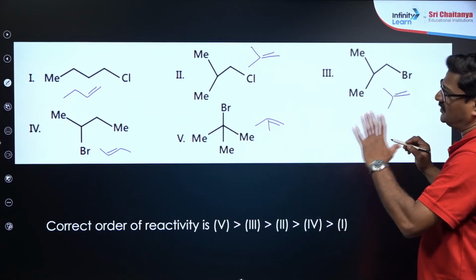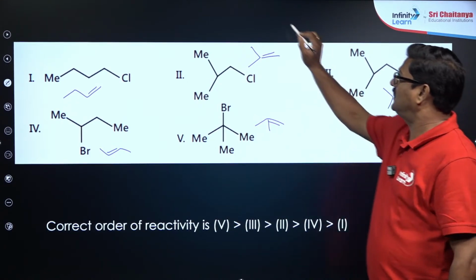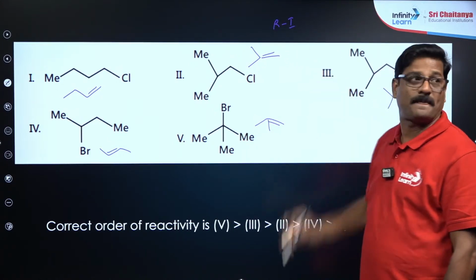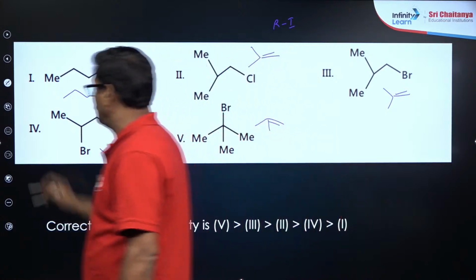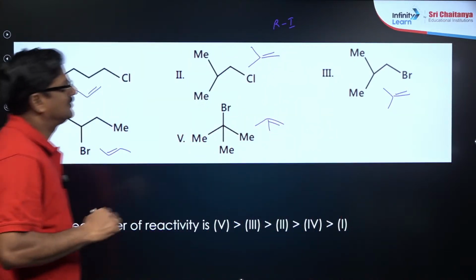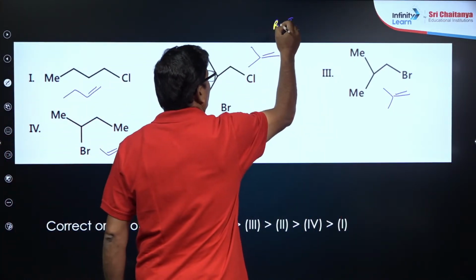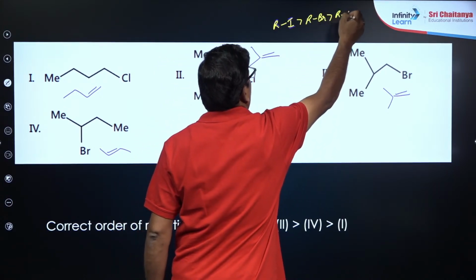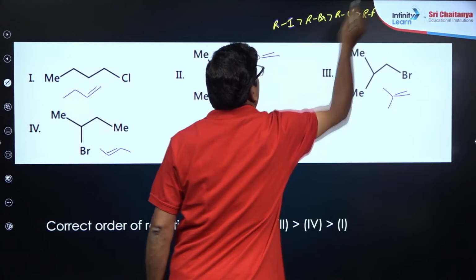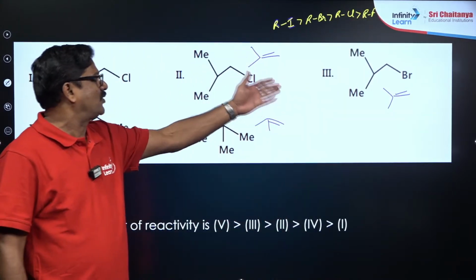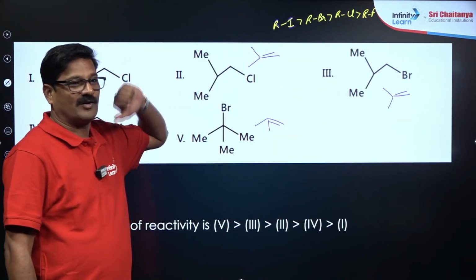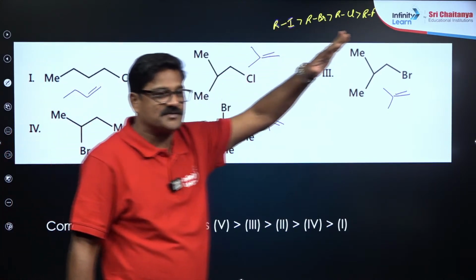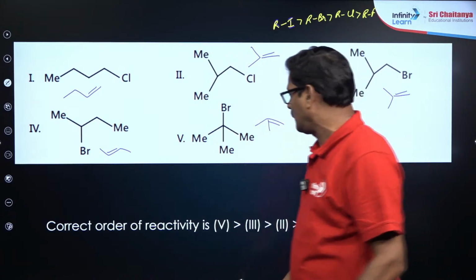And when it is coming to the rate of dehydrohalogenation, alkyl iodide is more reactive than alkyl bromide, which is more reactive than alkyl chloride, which is more reactive than alkyl fluoride. So alkyl bromide is more reactive than alkyl chloride, like that. So at the end of the reaction, everybody focus over here. You are going to see the correct order of reaction.